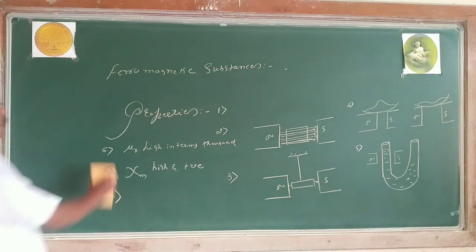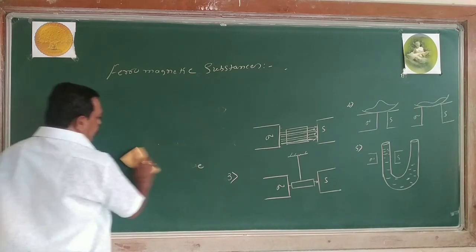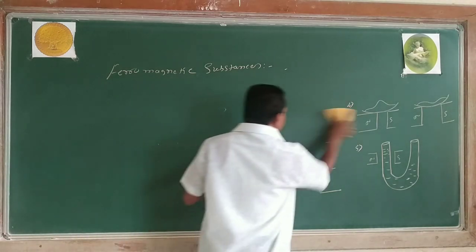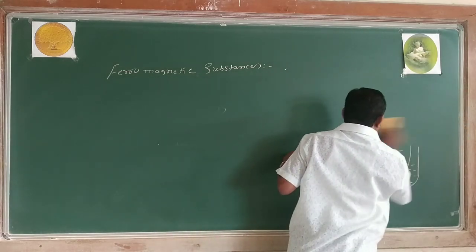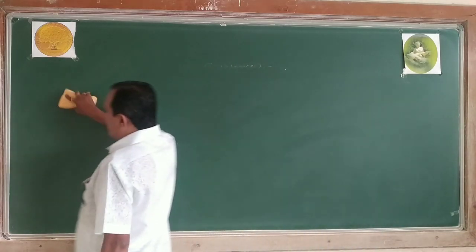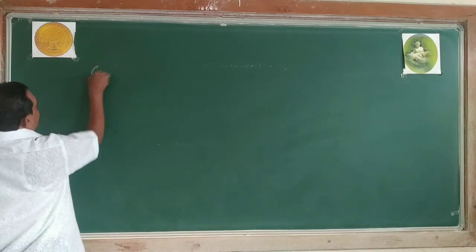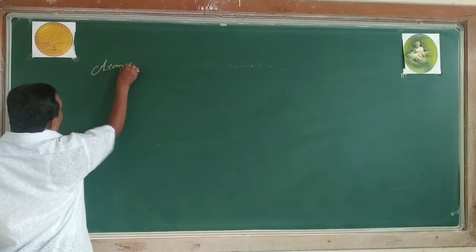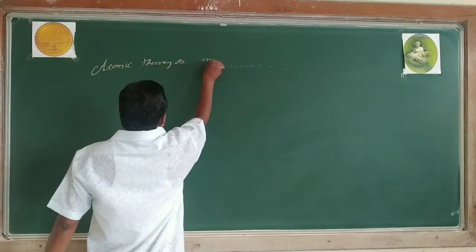So, the atomic theory of magnetic materials, or the classification of dia-, para- and ferromagnetic substances on the basis of what? Atomic theory of magnetic materials.